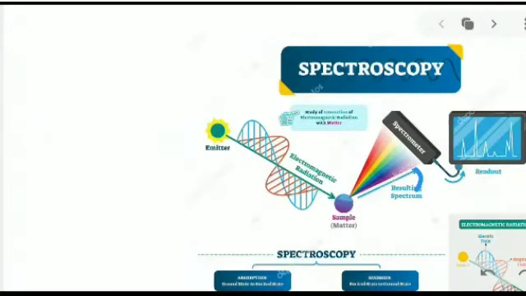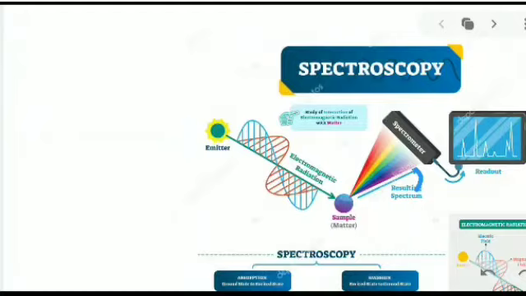Hello everyone. Our topic today is spectroscopy. Today we are discussing what spectroscopy means, what the basic methods in spectroscopy are, and their functions. First we are discussing only the spectroscopy methods. I'm not going to discuss the methods in detail, just the common methods, their functions, and examples.